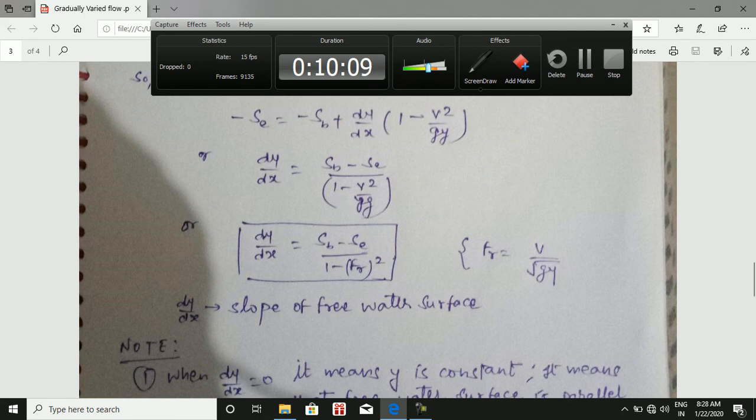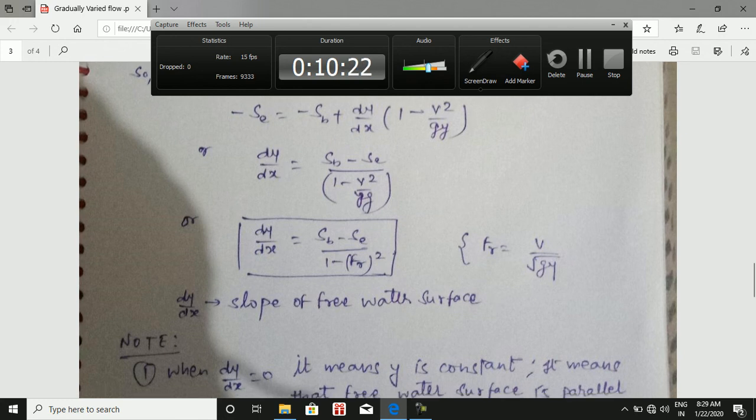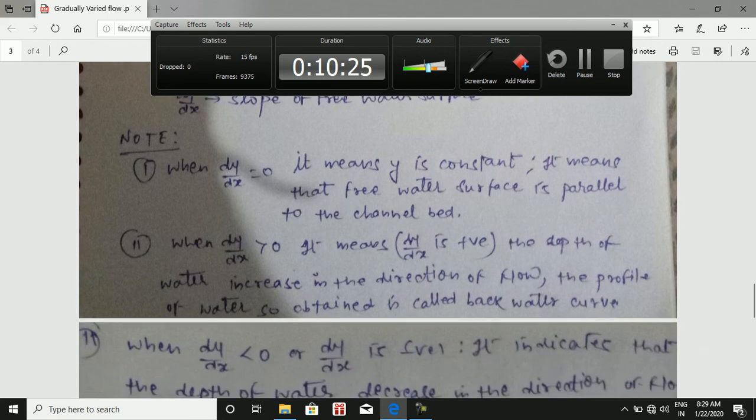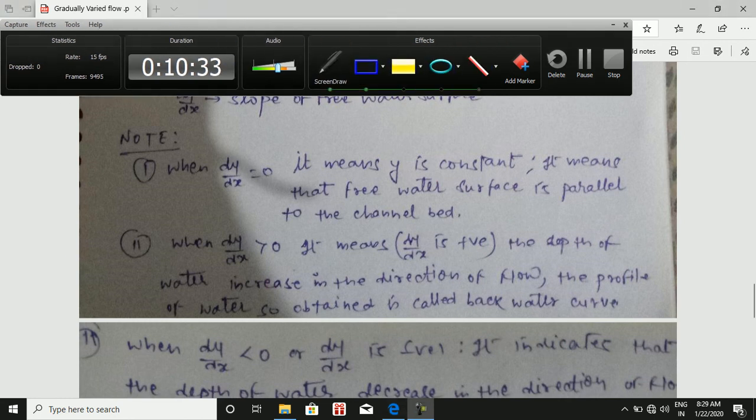So this is the equation. If it is asked in gradually varied flow to derive the slope of free water surface, we can derive dy by dx is equal to Sb minus Se upon 1 minus Fr square. Now, some important points to note here. When dy by dx is equal to 0, it means y is constant, after differentiating we get y as a constant. It means that the free water surface is parallel to the channel bed.